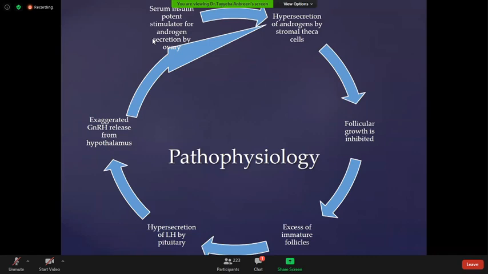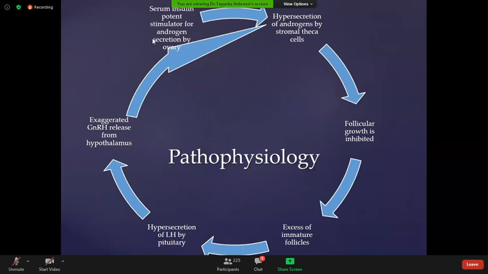We start from the hypersecretion of androgens by stromal thecal cells. Stromal thecal cells produce androgens. These androgens cause the inhibition of the follicular growth. When there is inhibition of the follicular growth, there is an excess of immature follicles in the ovary.